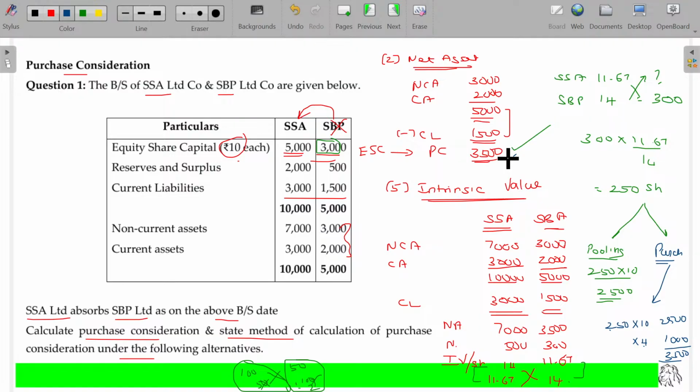Is that clear? Hope now you'll be able to understand all the 4 models of purchase consideration calculation. Any doubts here? Come on, text me. Online students, come on, keep responding. I need to get the message from your side. Make it faster.